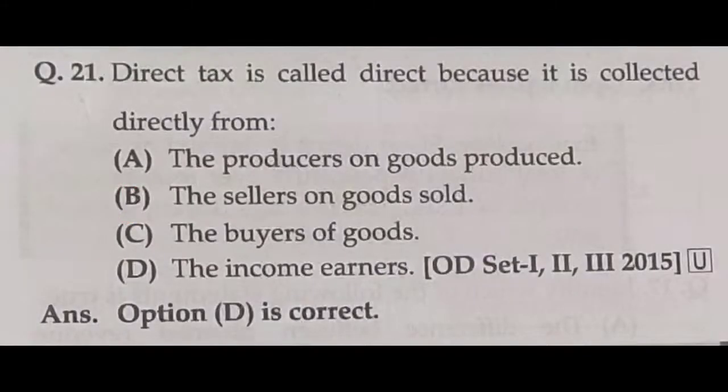Question number 21. Direct tax is called direct because it is collected directly from the producer on goods purchased, the sellers on goods sold, the buyers of goods, or the income earners. Direct tax means actually it is collected from the income earner. That is the correct answer. Option D is correct.